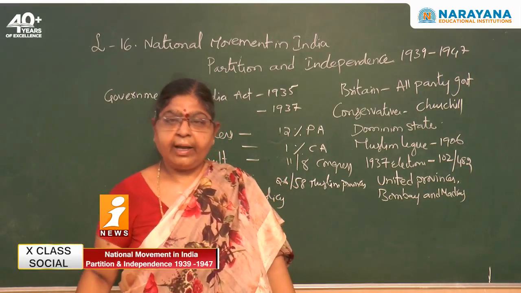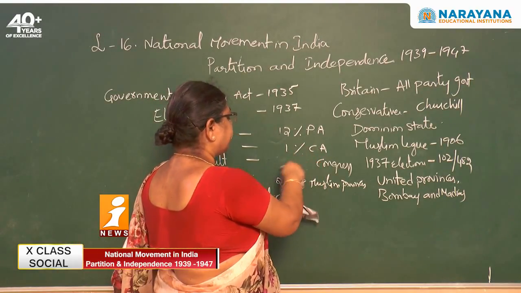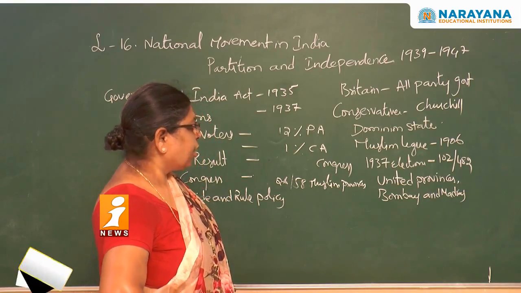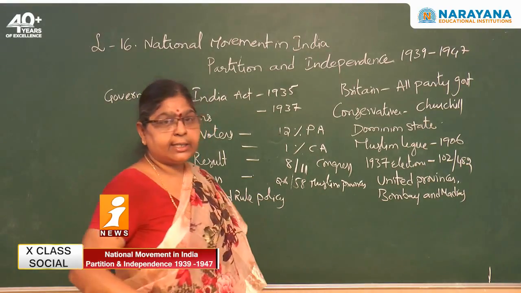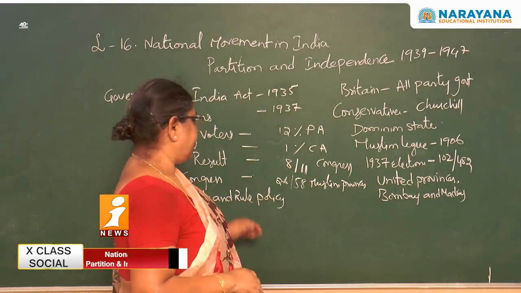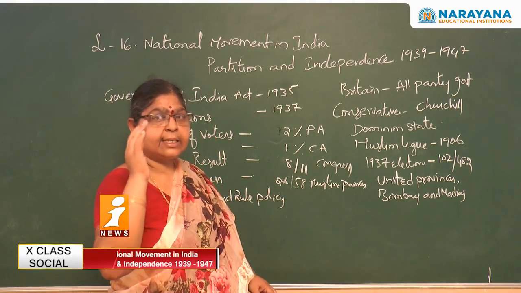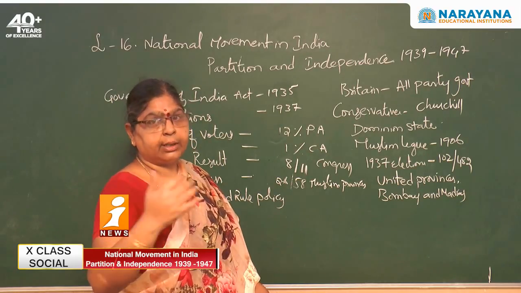That means Congress was able to get the majority, and hence able to form governments with even a prime minister. The result proved that Congress had a lot of following among the masses, among the people.